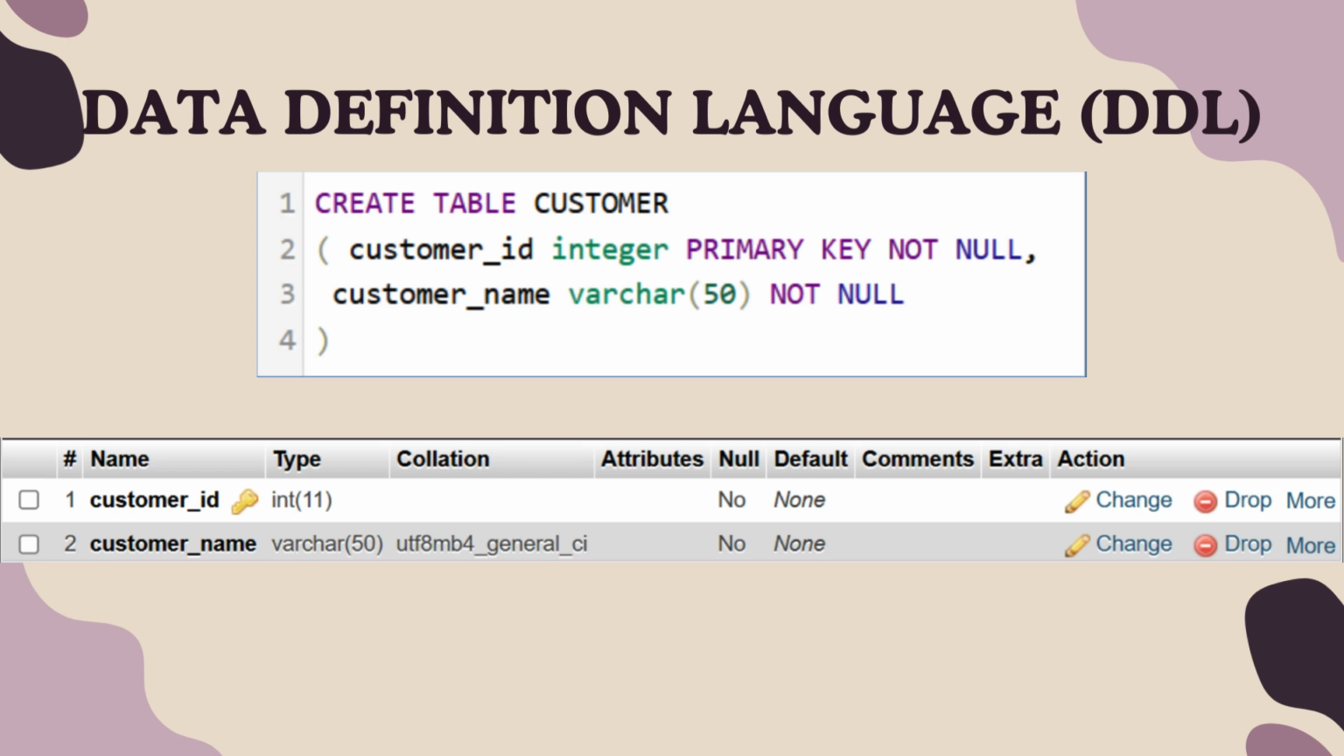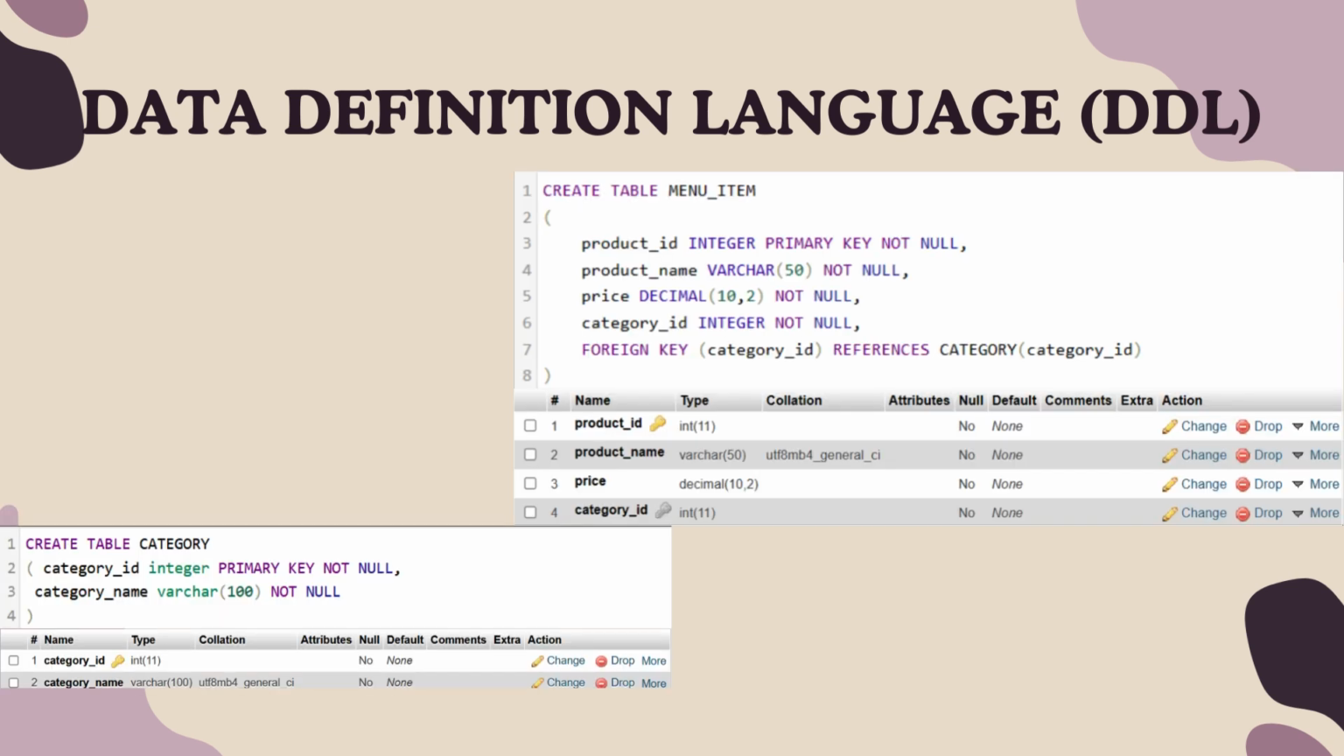For data definition language, first we create a table for customer which has customer ID as their primary key and customer name for other attribute. Next, we create a table for menu item which has product ID as the primary key, product name, price and category ID as the attribute. We derive the category ID from the category table as a foreign key.